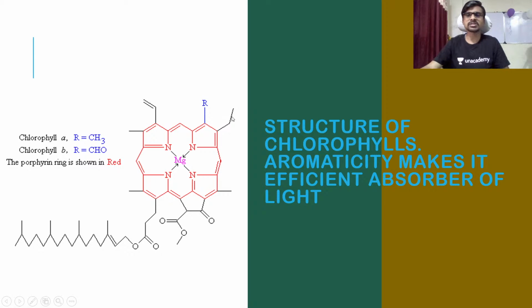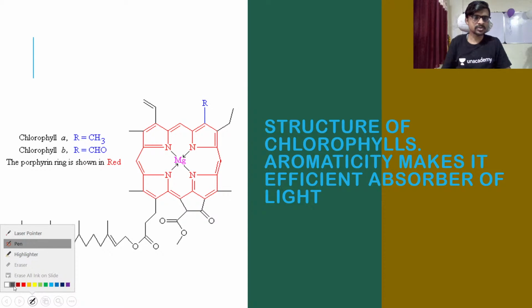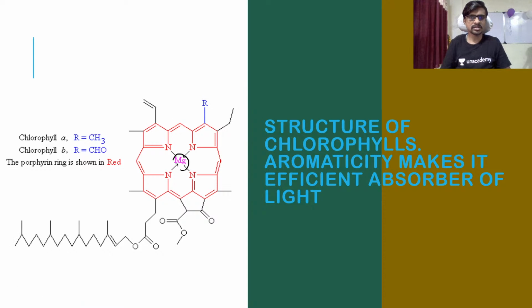Let's see the next one, the structure of chlorophylls. Aromaticity makes it an efficient absorber of light. We know that aromatic compounds have a very good capacity to absorb light. So here is the structure of a chlorophyll. If you see, guys, this is a Mg2+ molecule. If you replace it with Fe, this Fe is present inside hemoglobin. And this is the Mg. So this is your phytol tail.